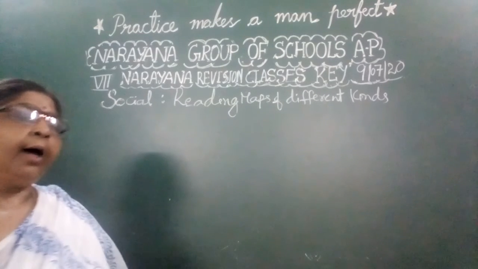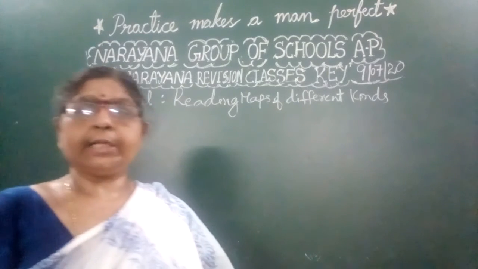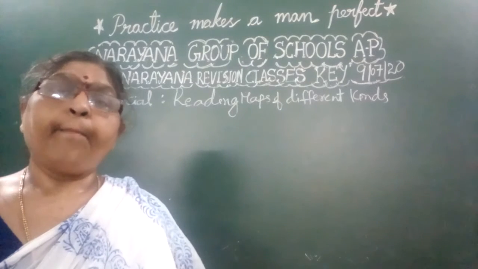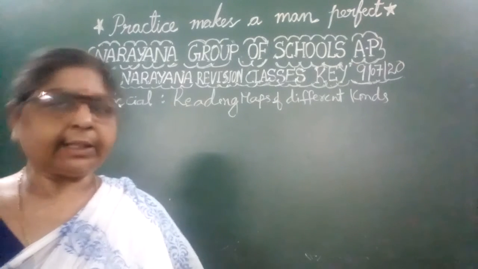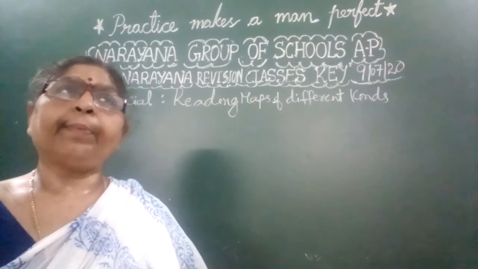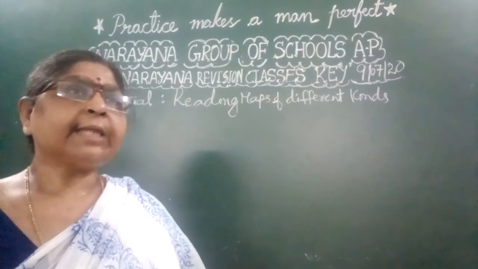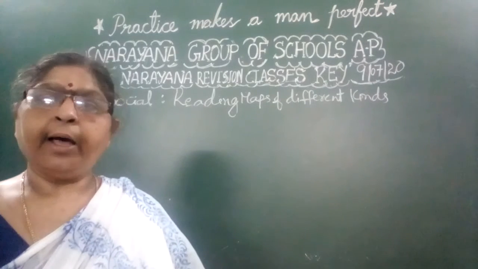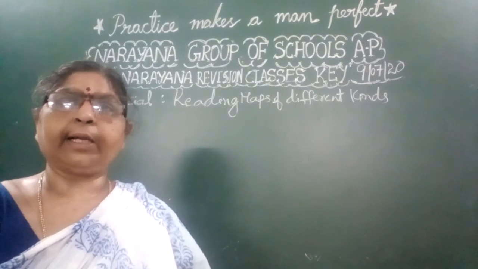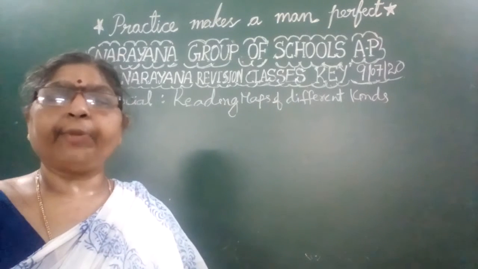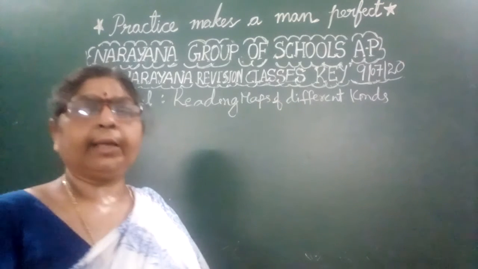Okay, children, so today what is the topic? The assignment is based upon the map that is given in textbook page number 3. So what are the different aspects that you have observed in the map? What is that map about? All these are the questions that can be asked from this particular thing. Information skills questions.